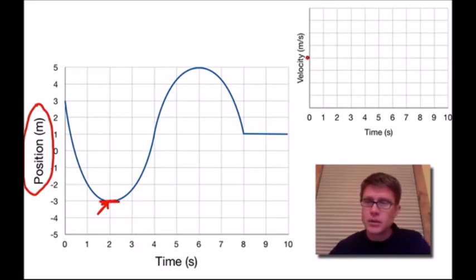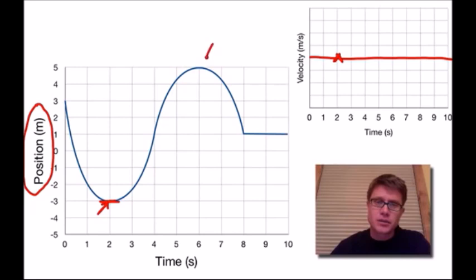And so I could even note that on here. So if I'm going to draw a line right across the side like that, at time 2, it's actually going to be going 0. And so I could mark that on my graph. Is there another place where it is actually going 0? Yeah, we can see it right up at the top. So at time 6, it's going to be going 0 as well. And where else is it going 0? It's going 0 from 8 in. So from 8 in, it's going 0 as well. Okay, so those are the points where I know the speed is going 0.